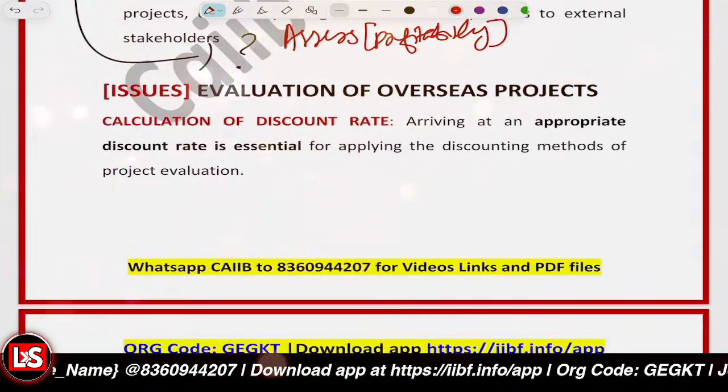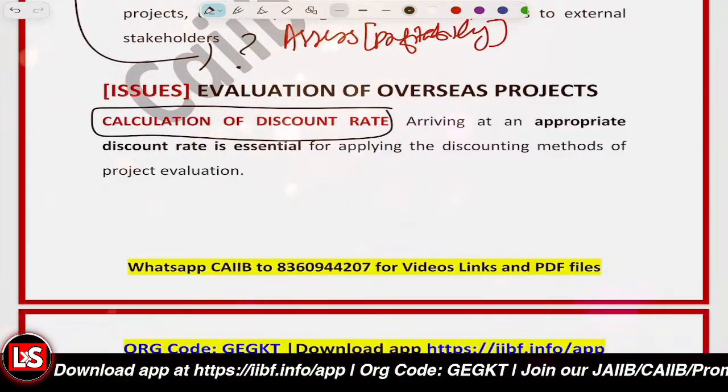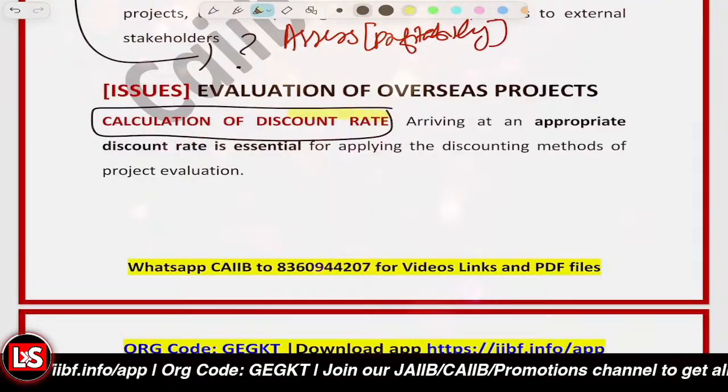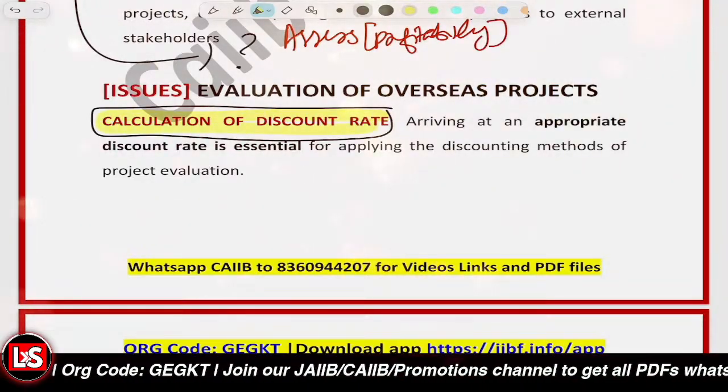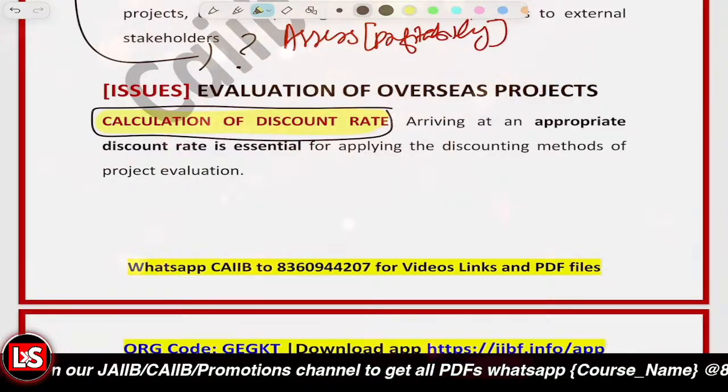First thing, it's about calculating the discount rate. Now, we have basically talked about discount rate in the previous chapter also, the rate at which the future cash flows are to be discounted.